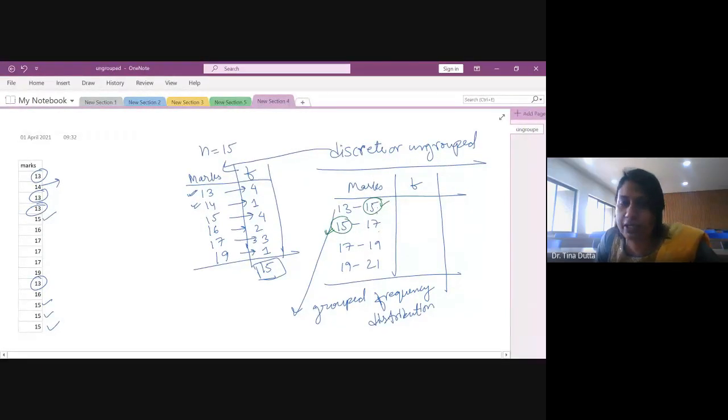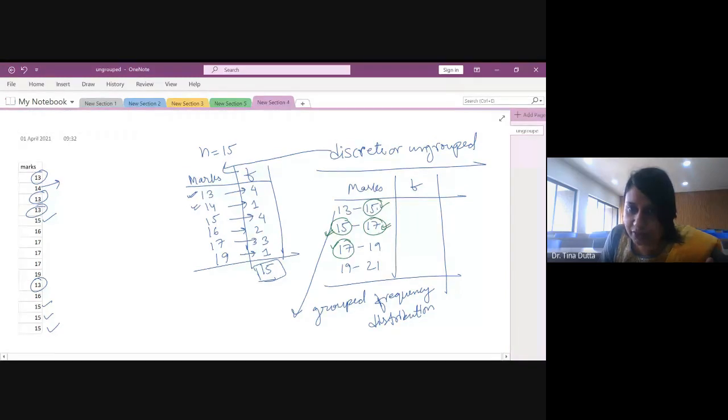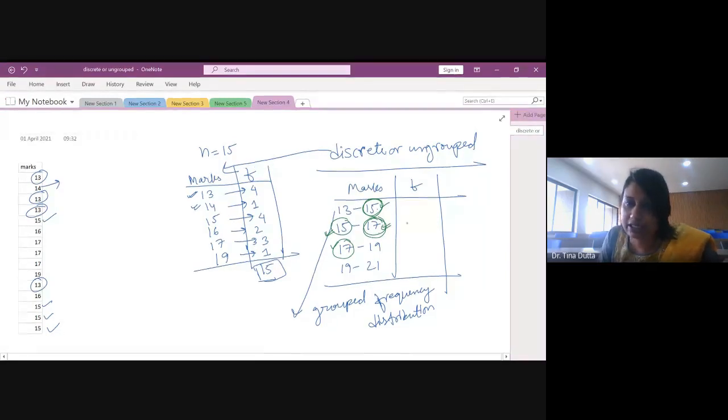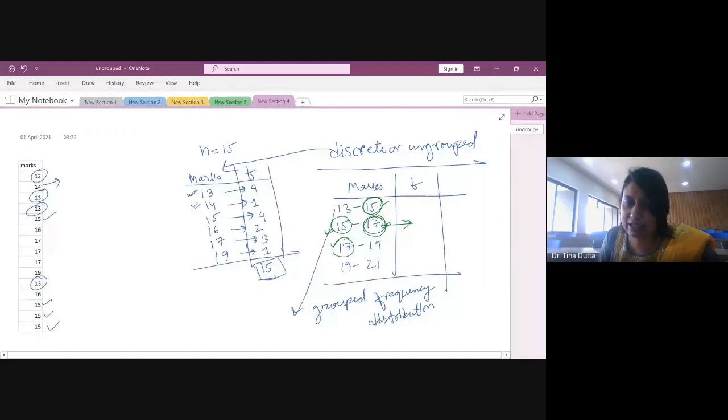That means the class intervals are overlapping. Again, it is ending with 17 and it is starting with 17, so again the class intervals are overlapping. This kind of grouping is called overlapping grouping or exclusive grouping. Why exclusive grouping? Because here the upper bound is not included. So if someone got exactly 15 marks, that person will be counted in the next class interval and not in the previous class interval.